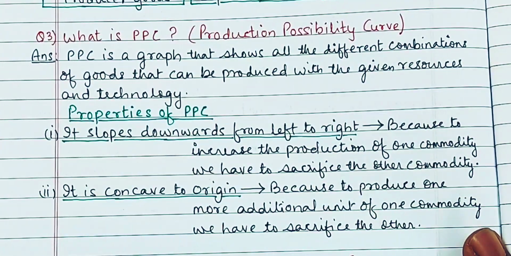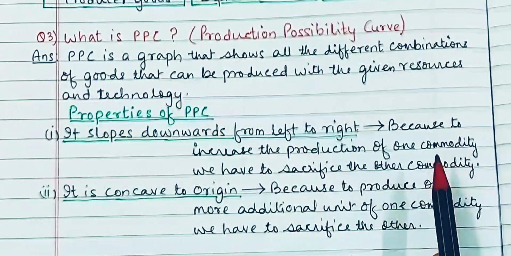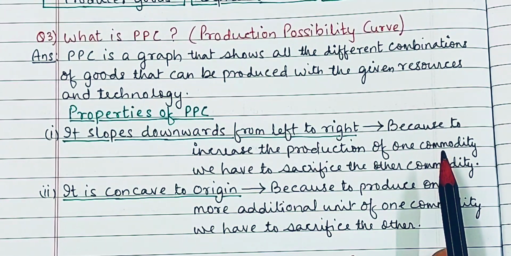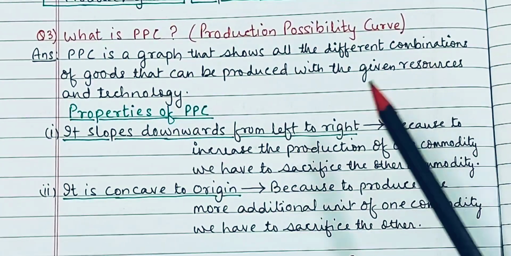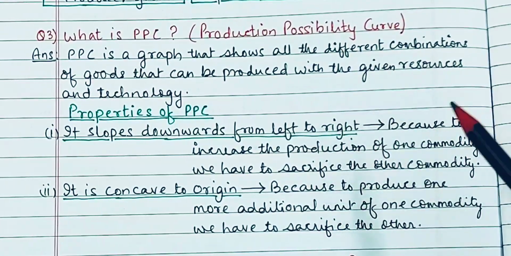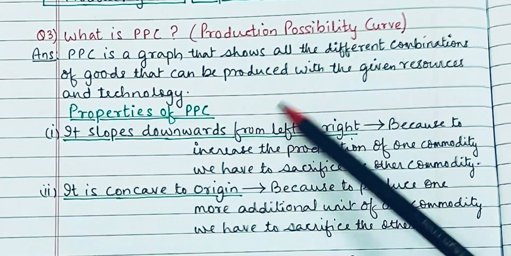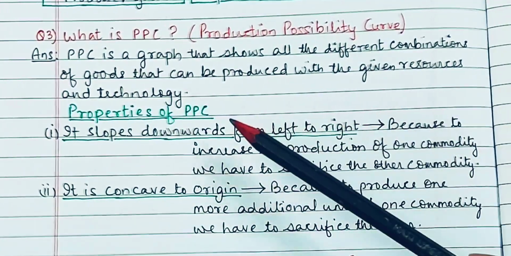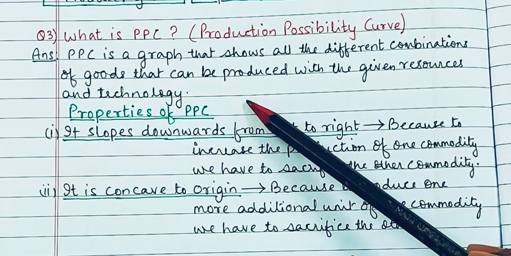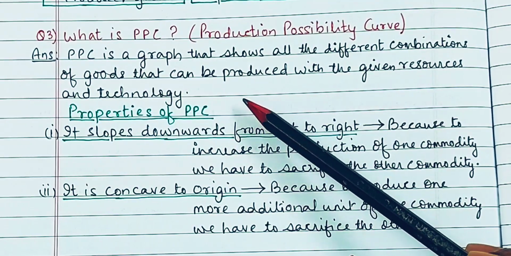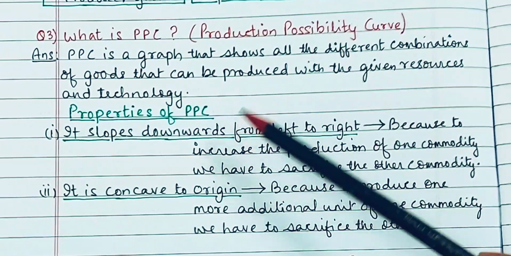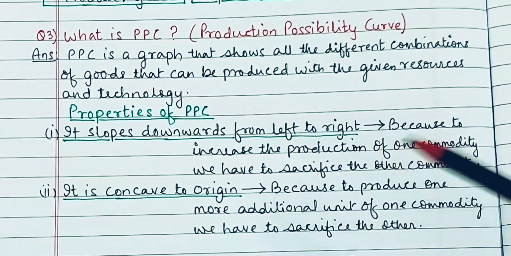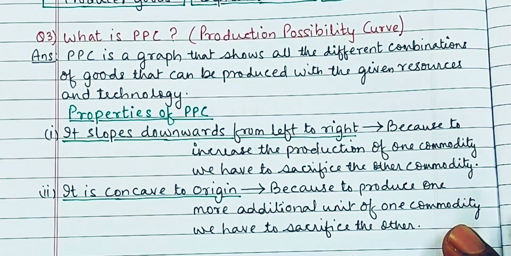What is PPC? PPC stands for Production Possibility Curve, one of the most important concepts in economics. Always you will get a question from PPC. Now PPC is a graph that shows all the different combinations of goods that can be produced with the given resources and technology. So PPC is nothing but a graph, and this graph shows the different combinations of two or more goods. This is what you can write in your definition.